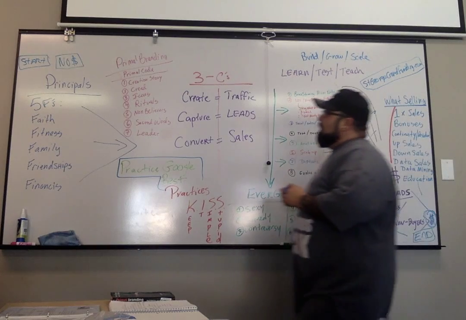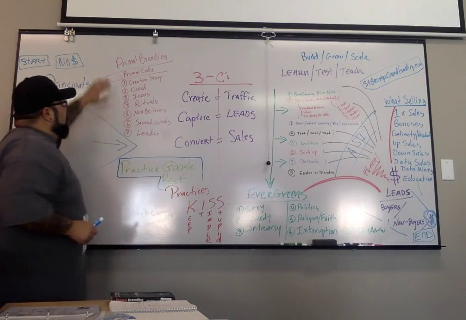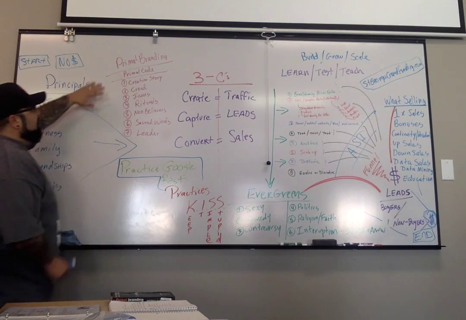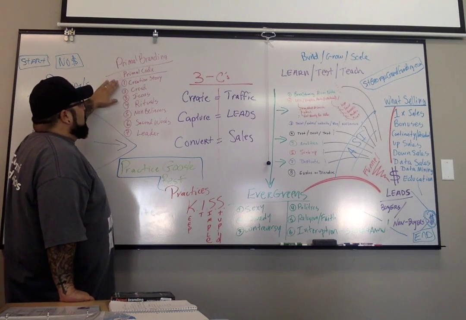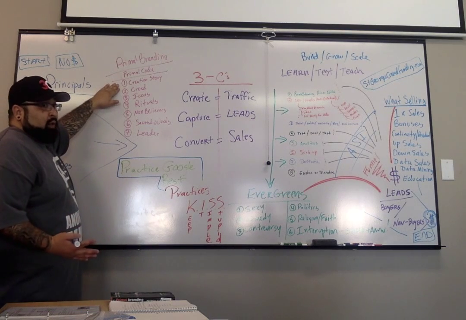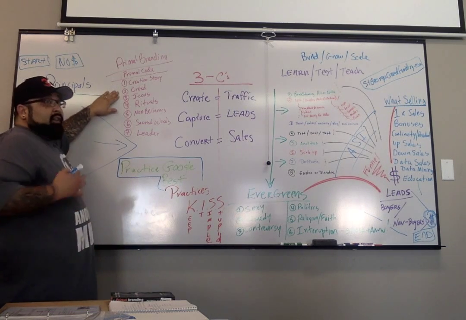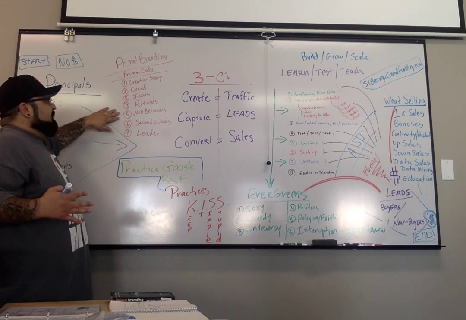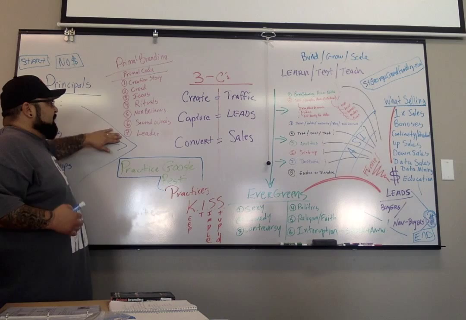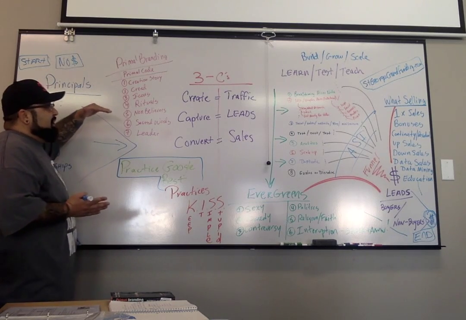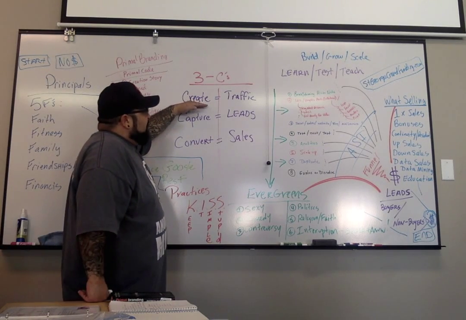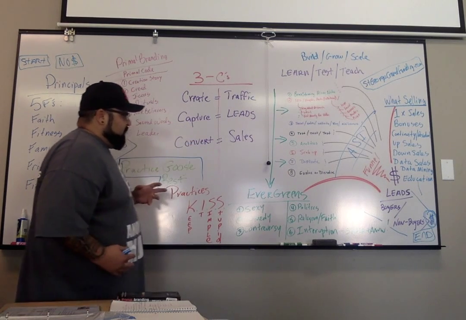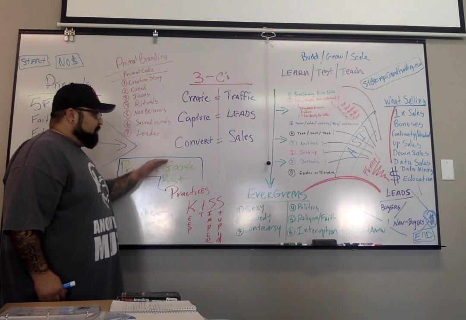We're going to use the primal branding code, which is creating the creation story about crowdfunding, the creed, the rituals, the icons, the non-believers, the sacred words, and the leaders. These are all things we implement in how we create the traffic, capture the leads, and convert them into sales.